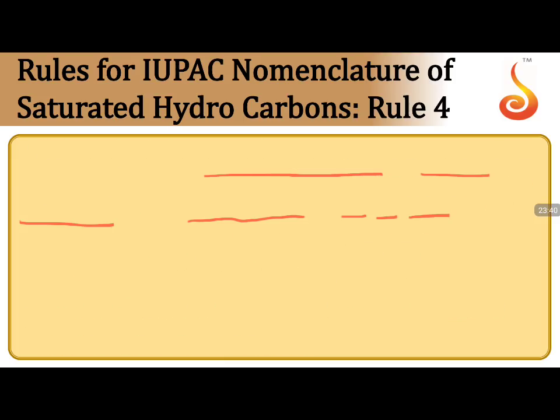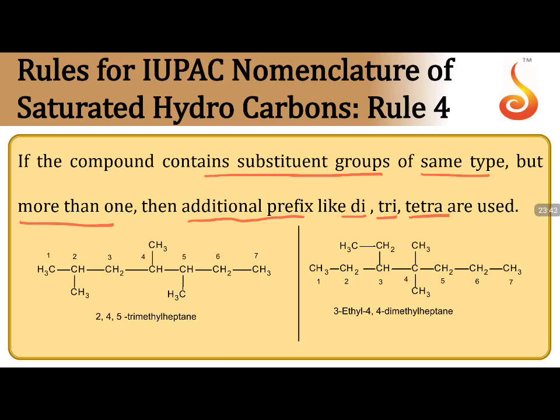If you have more than one substituent of the same type, then we use prefixes to indicate the repetition of those groups: di, indicating 2 times repeated, tri, indicating 3 times repeated, tetra, indicating 4 times repeated, the same substituent.